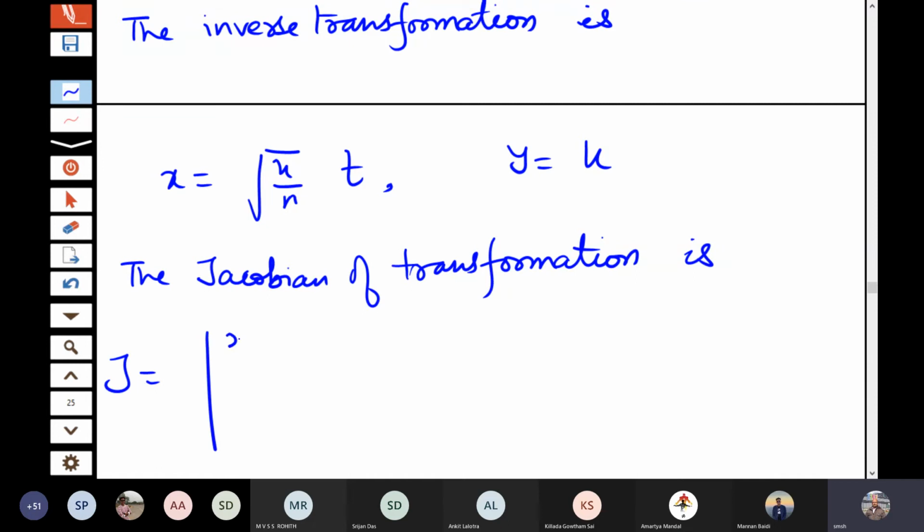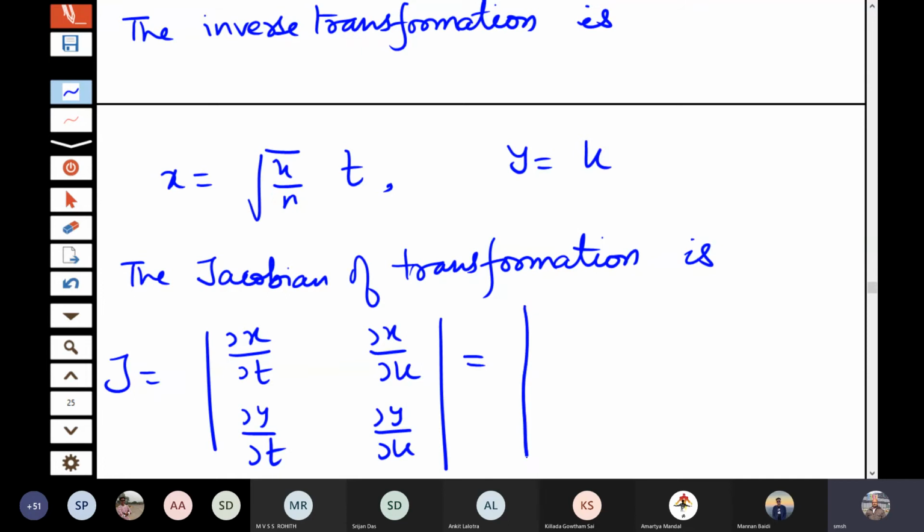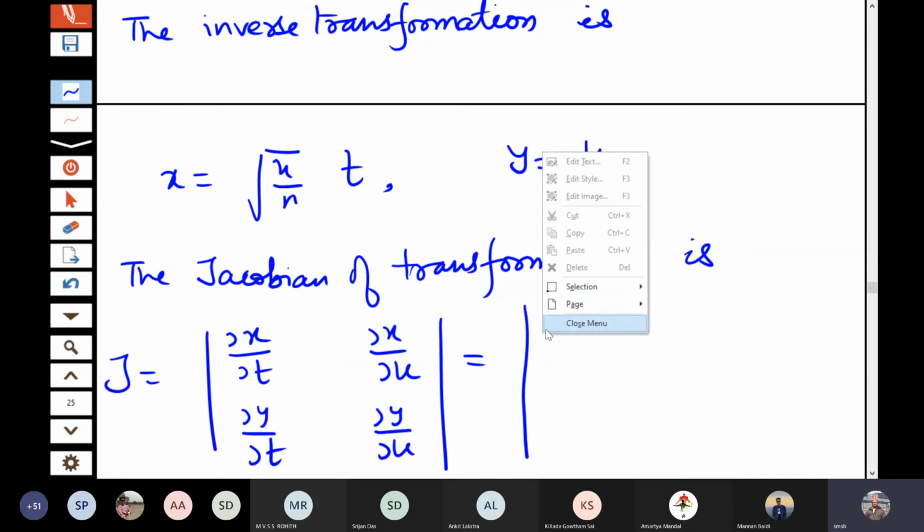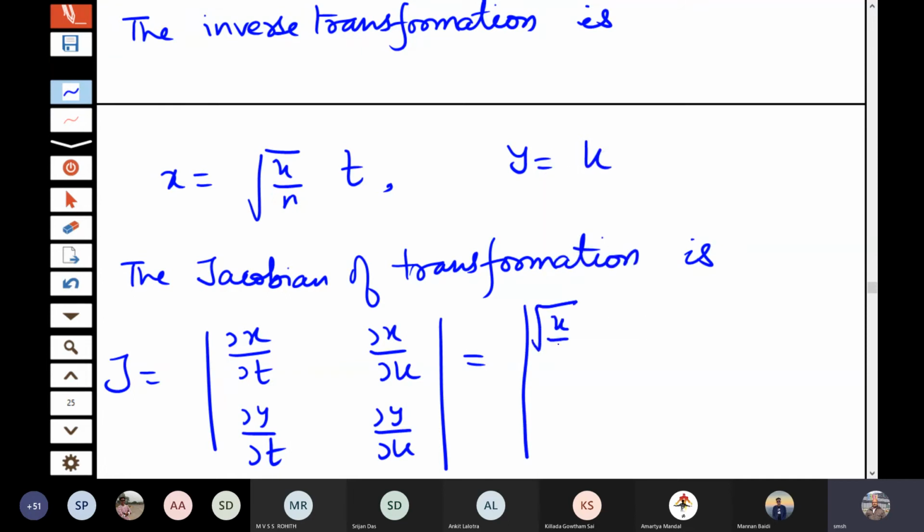That is, we have to write del x by del t, del x by del u, del y by del t, del y by del u. So del x by del t, that is square root u by n, del x by del u, that will give me t divided by 2 root nu. Del y by del t is 0, del y by del u is 1. So that is square root u by n.